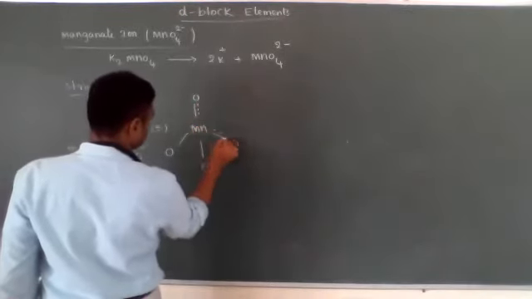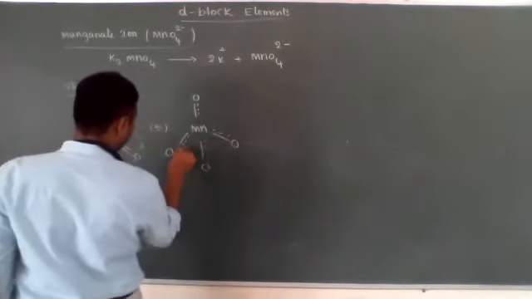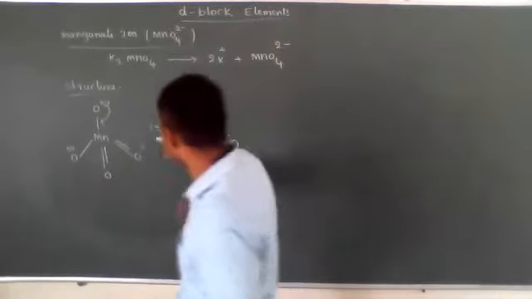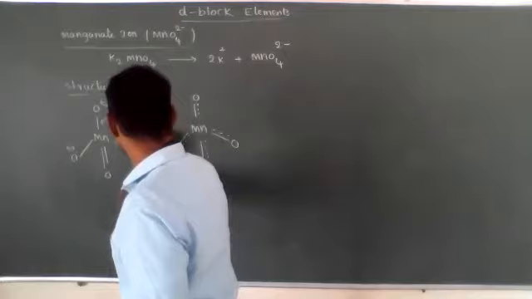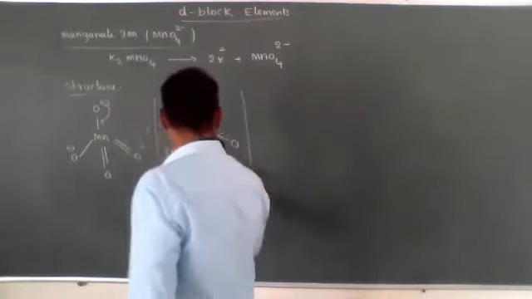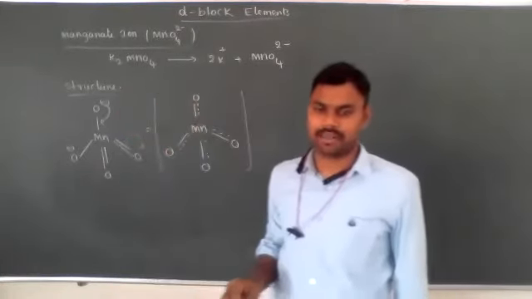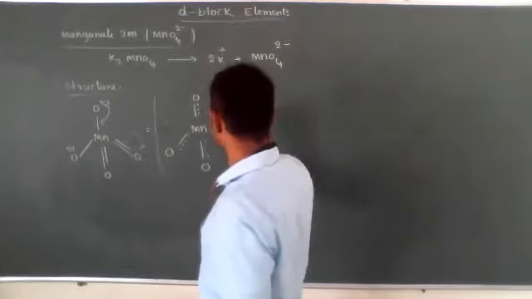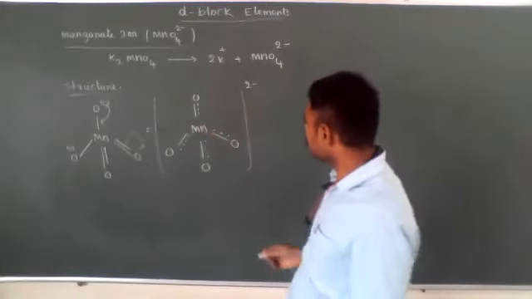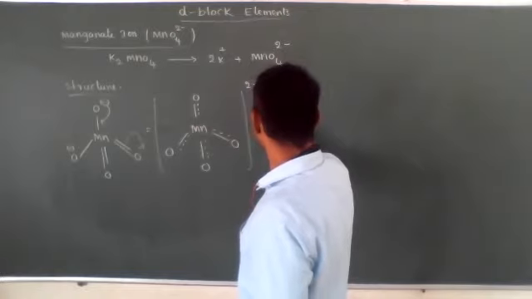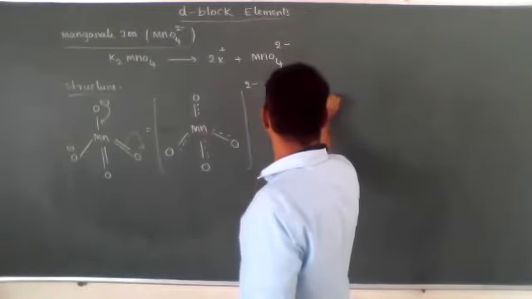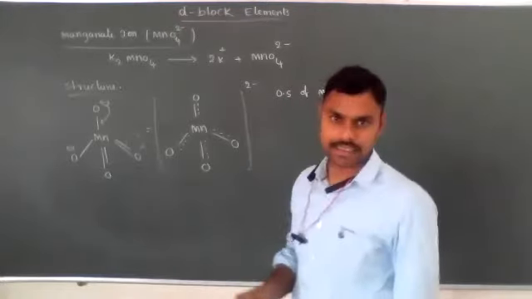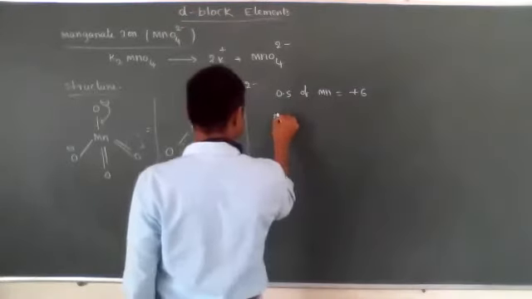It has single bonds and double bonds, but the double bond is not completely double and the single bond is not completely single. That's why the bond lengths are in between a double bond and a single bond, meaning less than a single bond and more than a double bond. 2-. So here, what is the oxidation state of manganese? It is +6. So Mn+6.